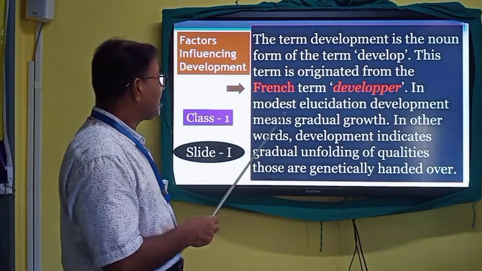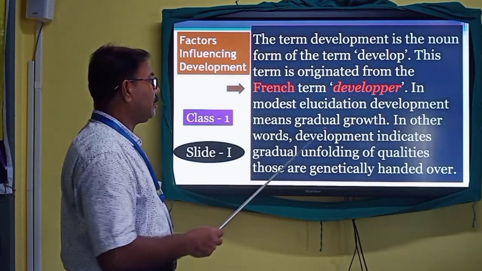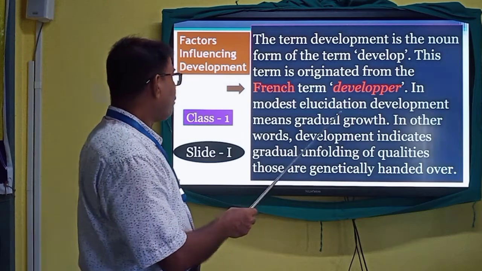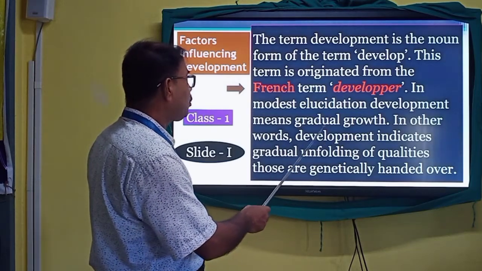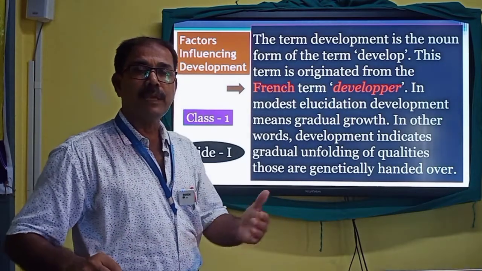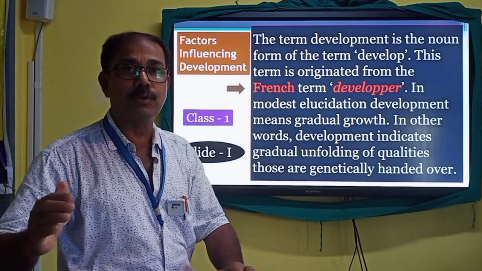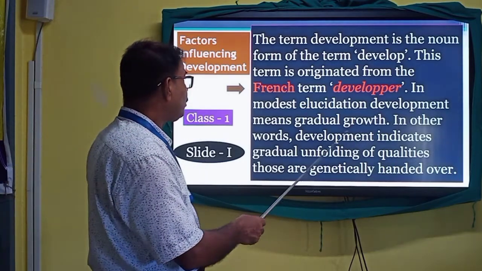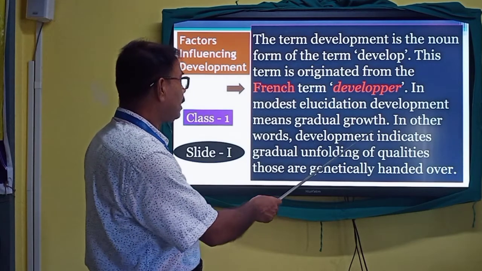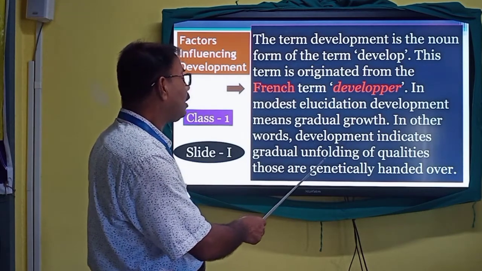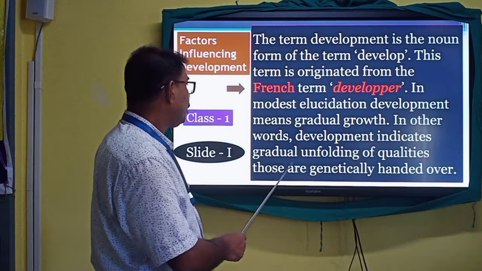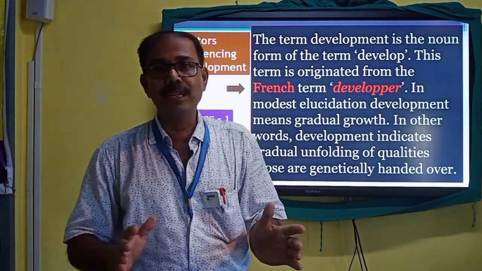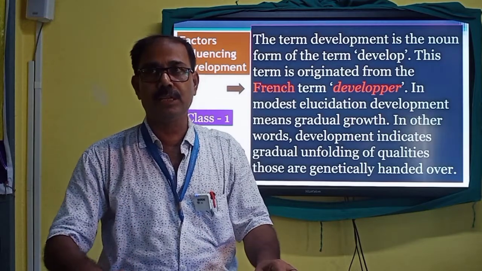In modest elucidation, means in simple explanation, development means gradual growth. It means gradual growth, continuous growth. In other words, development indicates gradual unfolding of qualities that are genetically handed over or transmitted from one generation to the next.